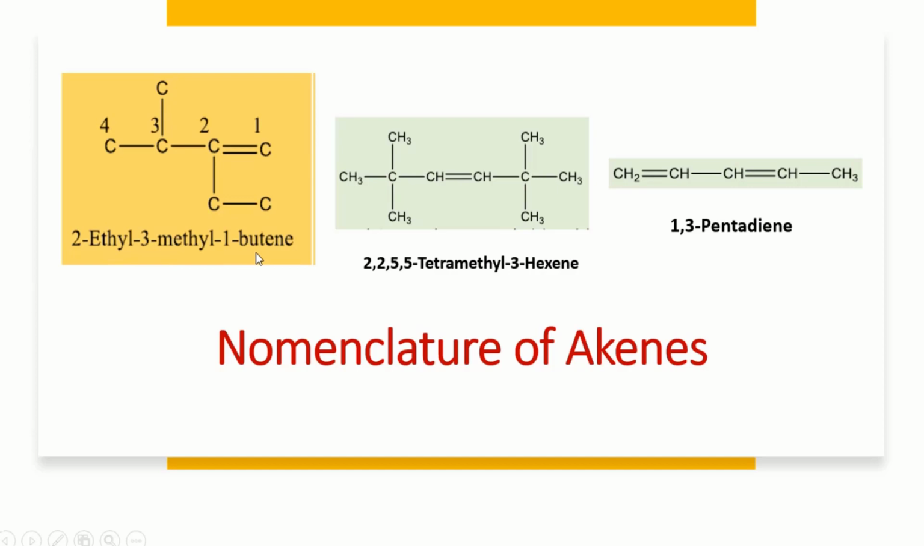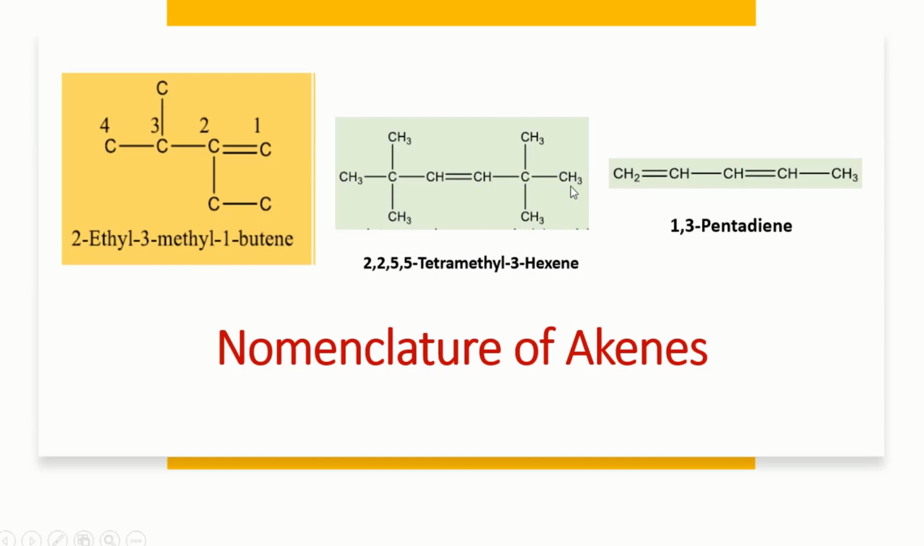So this will be the name of this molecule. Similarly, these are the two examples which are given in your quiz or in the practice part of the book. So this is one of the molecules. We will number from the side where the double bond is nearest. So 1, 2, 3, 4, 5, and 6.